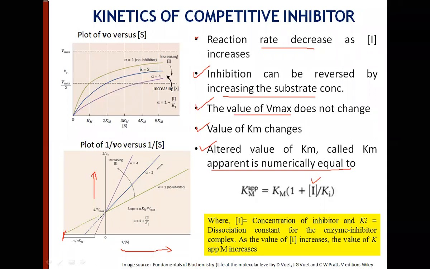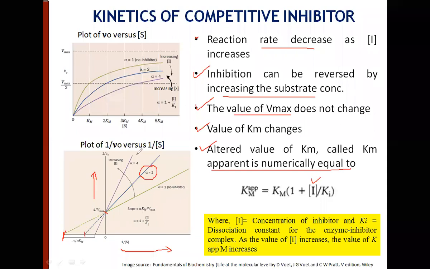But when you have inhibitor present, this blue line, you repeat the same experiment at a fixed concentration of inhibitor, say X. Same experiment is repeated, and then you measure the initial velocity in presence of a fixed concentration of inhibitor. Then you plot the line. This line and the previous line, the light green, when there was no inhibitor present, both of them intersect the y-axis at the same point. So that means the Vmax doesn't change, but the Km changes. It is intersecting the x-axis here, so there is an increase in the Km.